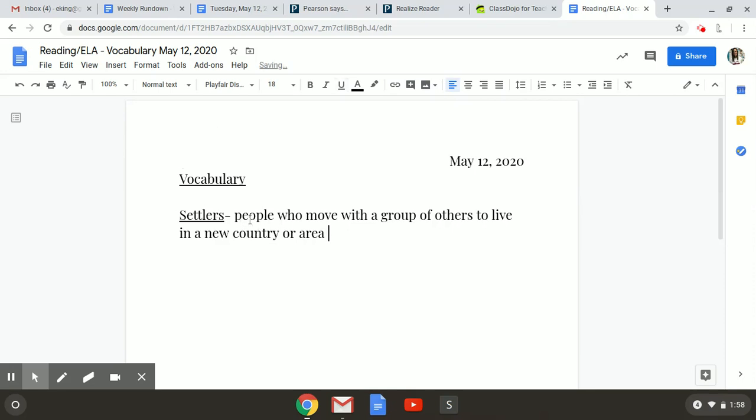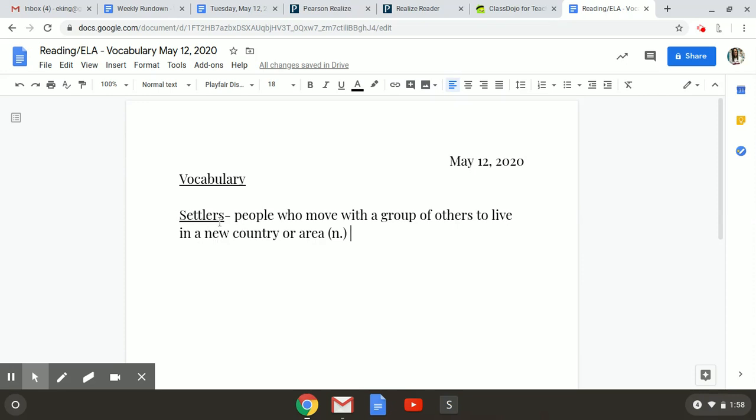So since settlers are people, obviously we know that this word is a noun. So there were lots of settlers that came to the United States, like when we learned about the Pilgrims on Thanksgiving. The Pilgrims came from England and settled in the United States. They were considered settlers. But these are people who lived in the United States already that were moving further west out towards California. And they were settlers too, because they were kind of discovering this new land. So a new area. So groups of people were heading west to discover this new area. And they were called settlers.